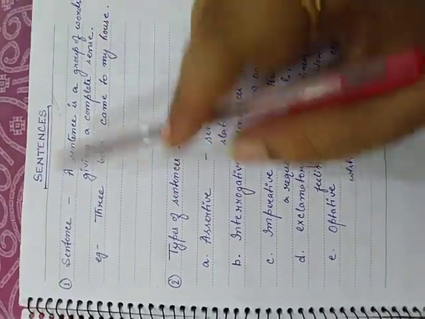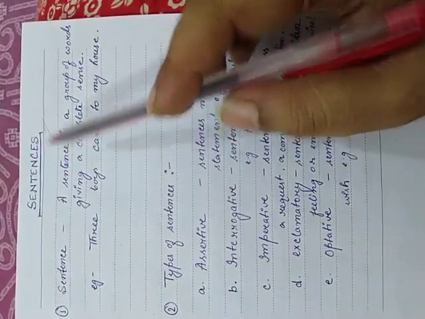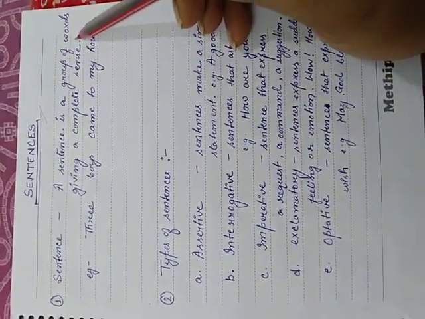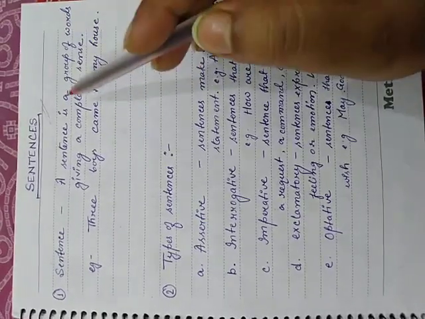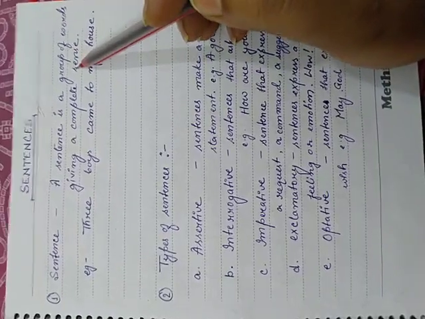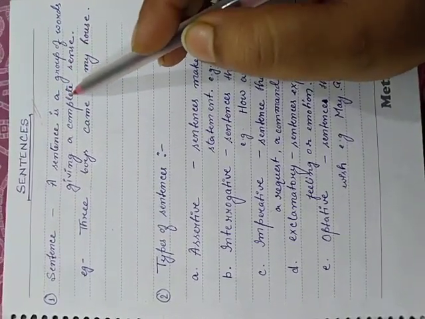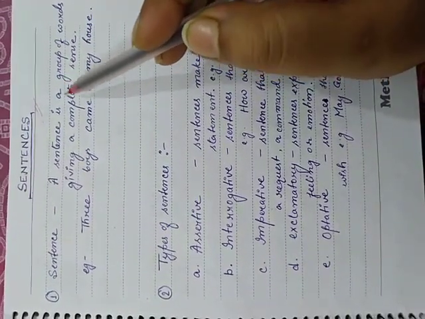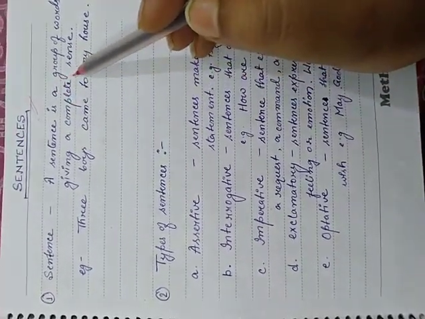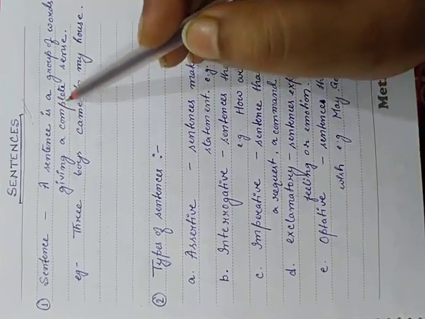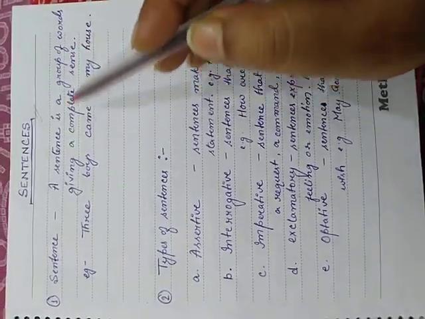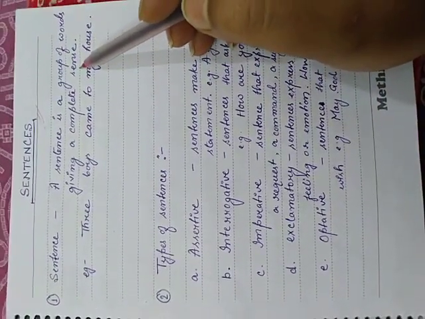In English, a sentence is a collection of words arranged in a systematic way so that the meaning of that particular line will be complete, which will give us a complete sense. Without sense, we cannot call a line with a group of words a sentence.